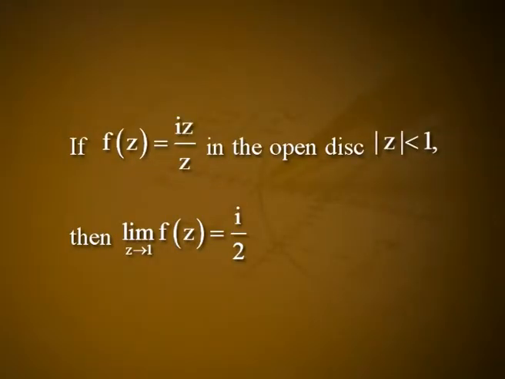Consider an example. If f(z) = iz/z̄ in the open disk |z| < 1, then the limit as z tends to 1 of f(z) is i/2. Recall that lim z→z0 f(z) = w0 means that for any positive number epsilon we choose, we can find a delta such that |f(z) − w0| < epsilon whenever 0 < |z − z0| < delta.